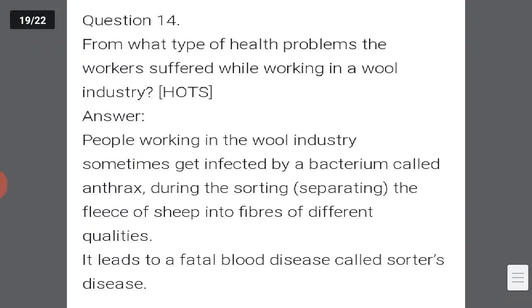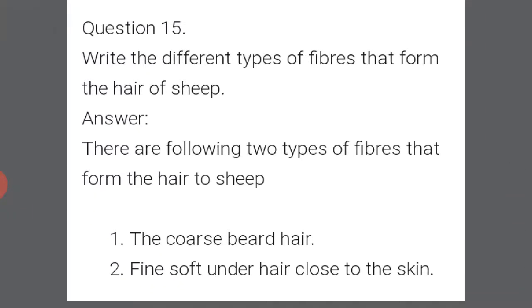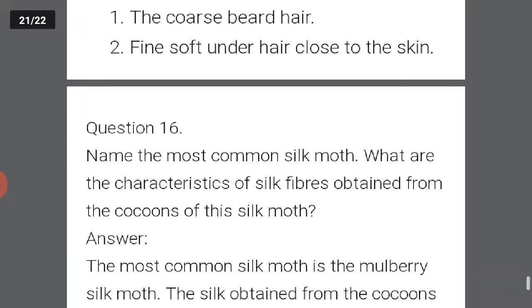Next question. Question number 15. Write the different types of fiber that form the hair of sheep. There are two types of fibers that form the hair of sheep: first, coarse beard hair; second, fine soft under hair close to the skin.